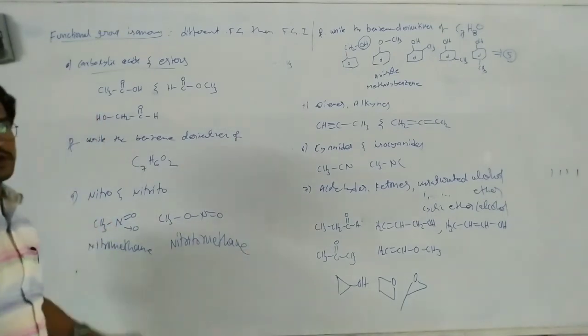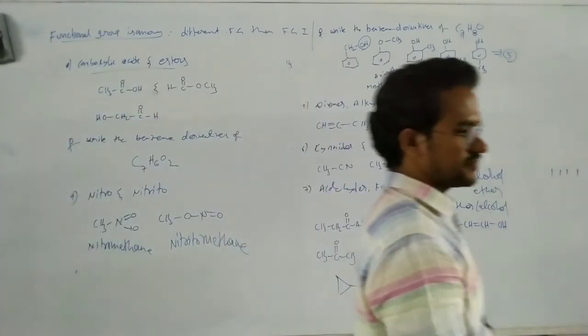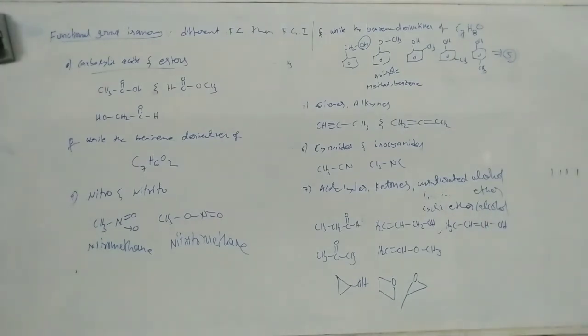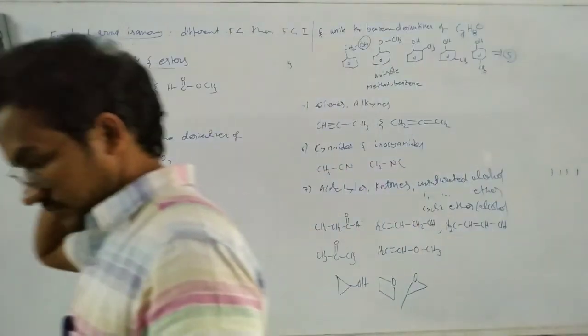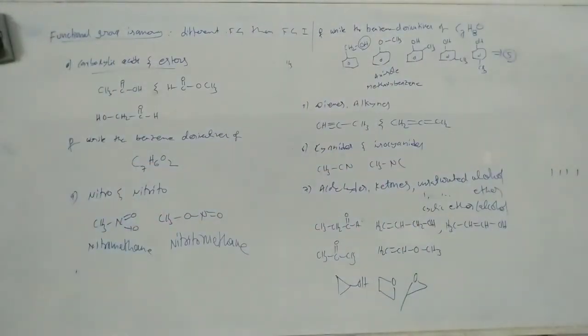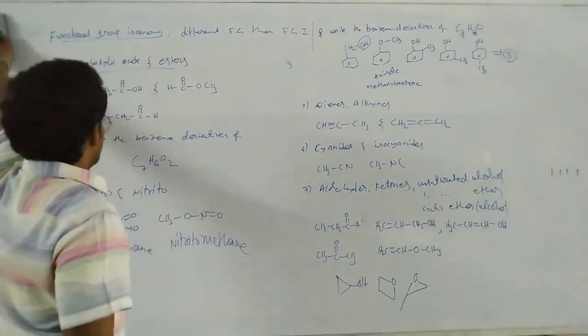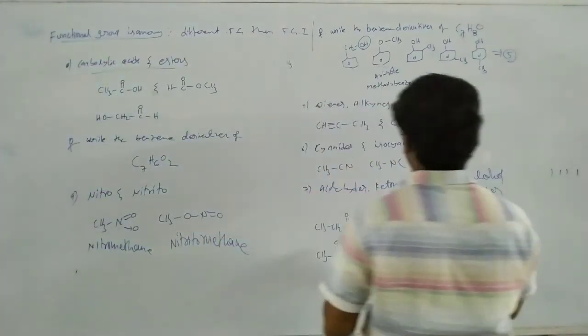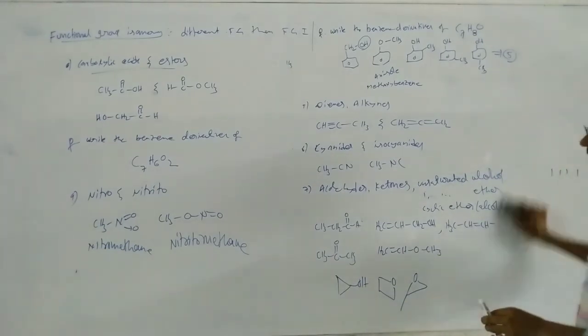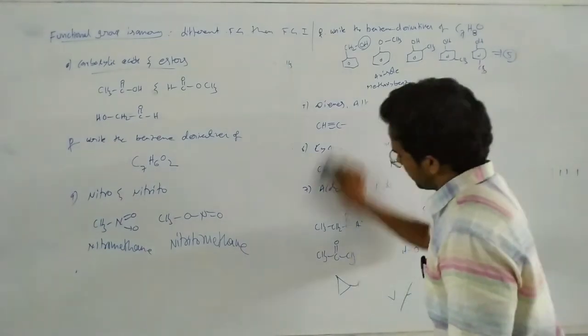Okay, they are the functional group isomers. Okay, so write down this one. And next, one more point, let us finish this one. Okay, stop the video and write the notes.